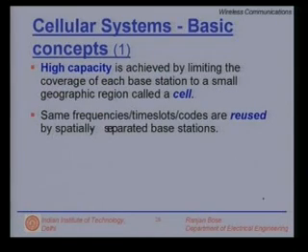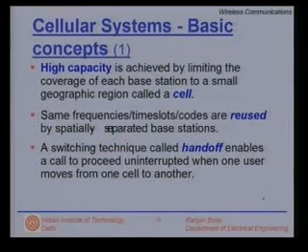The same frequencies or time slots or codes are reused by spatially separating the base stations. So, this factor of being able to reuse the frequencies actually allows you this high capacity. That means a larger number of customers, more revenue, sustainability of the system.